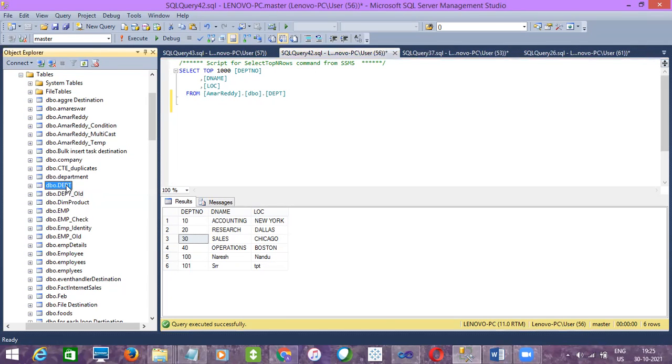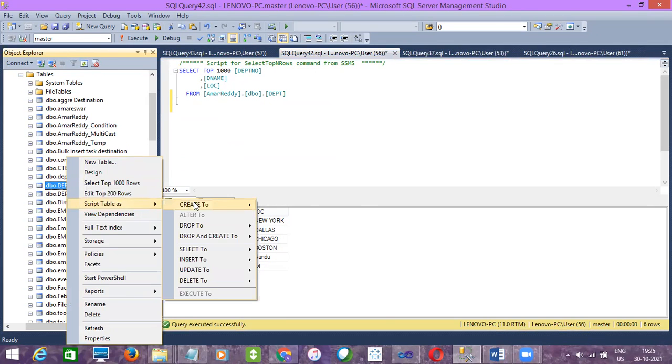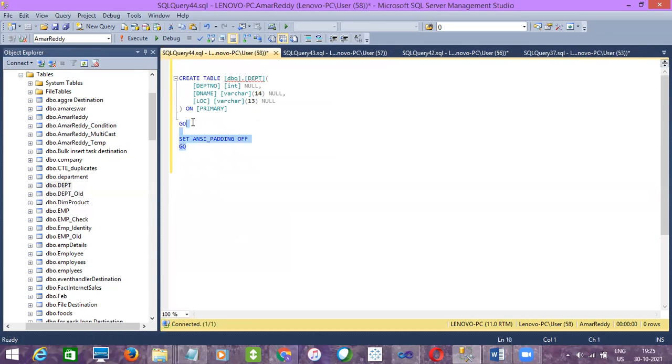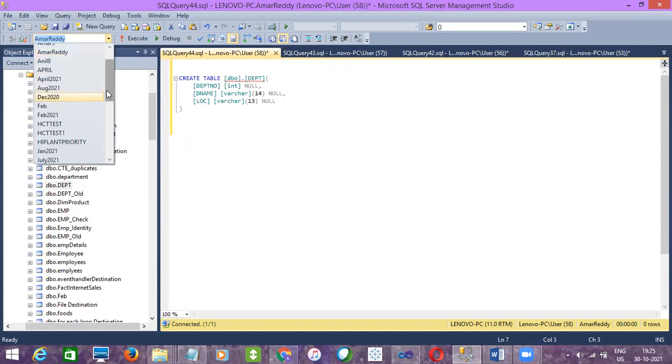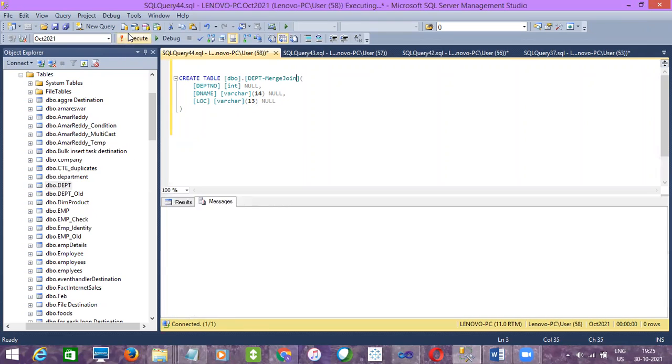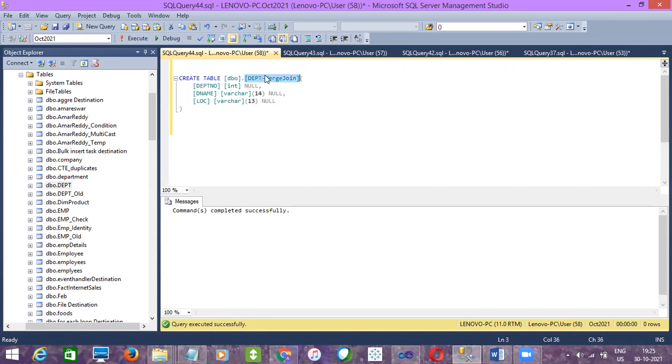I don't have any table existing in my destination with the same structure, so I'll create a new table. I'm copying the structure and creating a new table in the database, nothing new here. I'll name it with the merge join suffix. Execute. In our destination, we have 0 records.